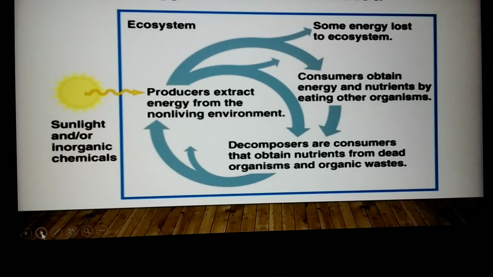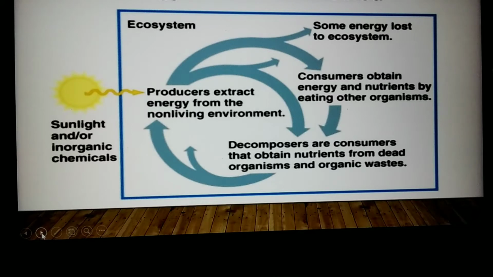Some energy is lost to the ecosystem. Some energy is taken up by the consumers, which is stored in the form of starch. Consumers get energy and nutrients by eating the producers. After that, the decomposers take their food from organisms, obtaining nutrients from dead organisms and organic waste. In this way, the energy flow is connected in the ecosystem.